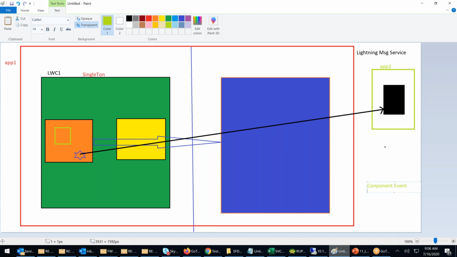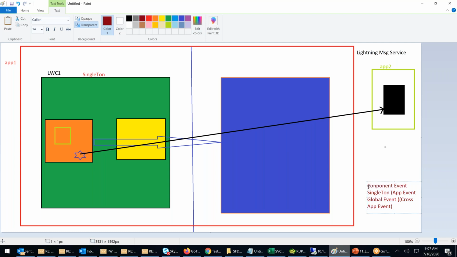Second one, singleton, which is nothing but application event. Third one, global event, which is nothing but cross app event. These are the different events that are available.